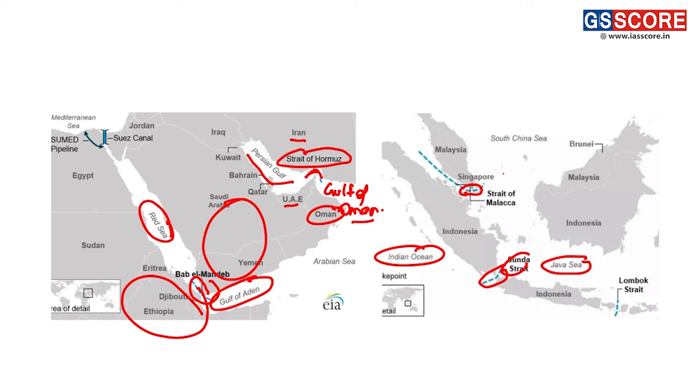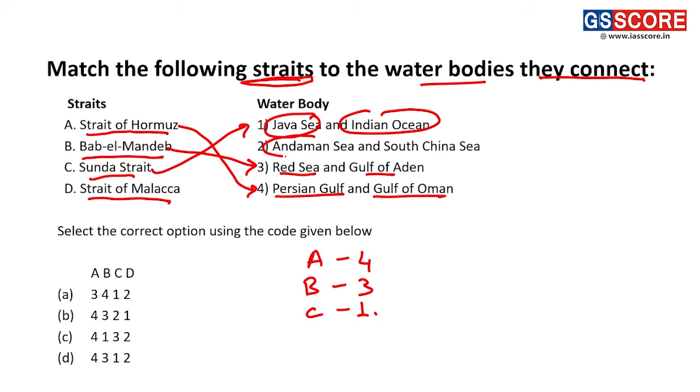Here we can see it is connecting the Andaman Sea and the South China Sea. Thus, the correct answer for this question is A for 4, B for 3, C for 1 and D for 2. Thus, option D is the correct answer.